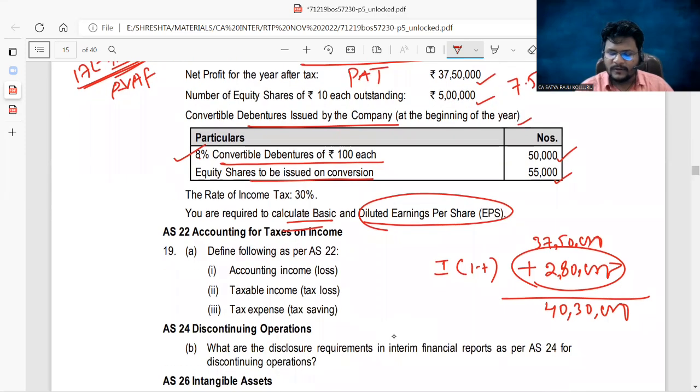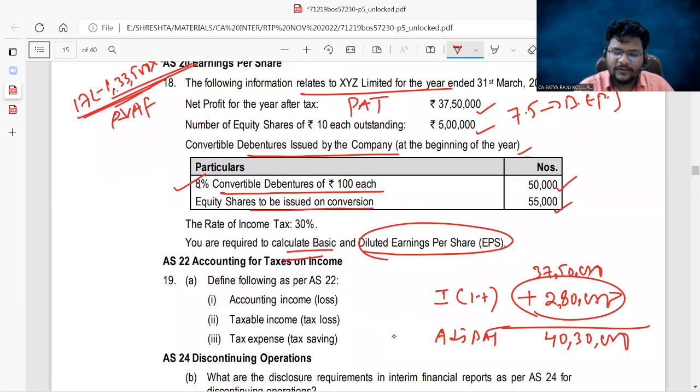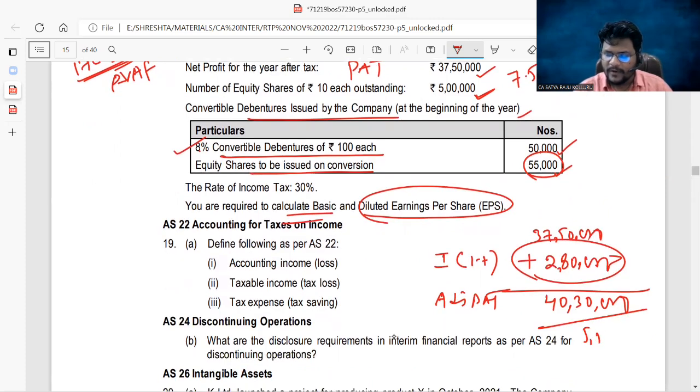So this is adjusted PAT. Fine. Now, you should also calculate WANES, weighted average number of equity shares. Earlier, which are 5 lakhs, due to conversion of these debentures, number of equity shares you will get 55,000. So total 5 lakh 55,000. So divided by 5 lakh 55,000, then you will get diluted EPS 40 lakh 30,000 divided by 5 lakh 55,000, which leads to